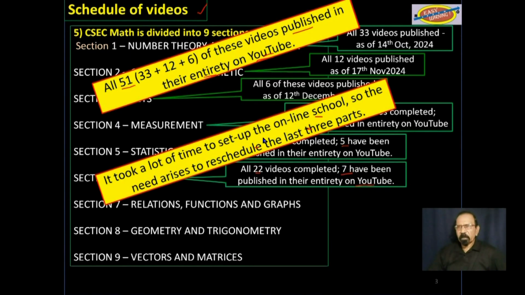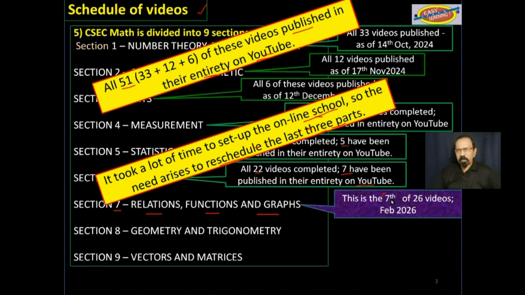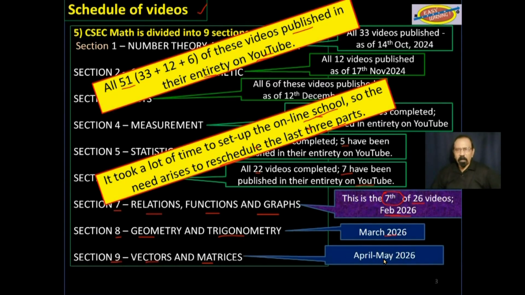It took a lot of time to set up the online school, so I had to reschedule the last 3 parts. Section 7, relations, functions, and graphs. This is the 7th of 26 videos, and hopefully I'll get this done by February 2026. That is by the end of this month. Then section 8, geometry and trigonometry, by March 2026. And finally, section 9, vectors and matrices, by April-May 2026.